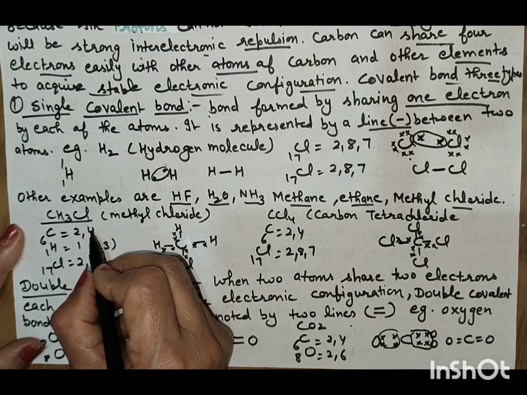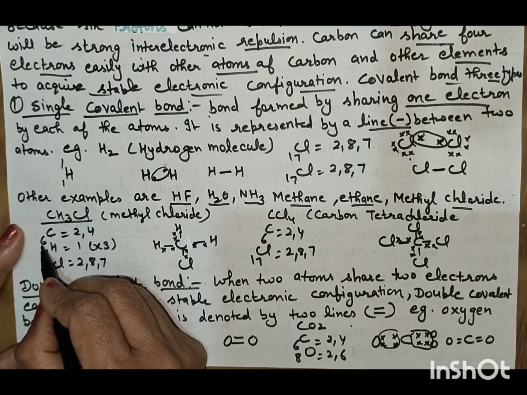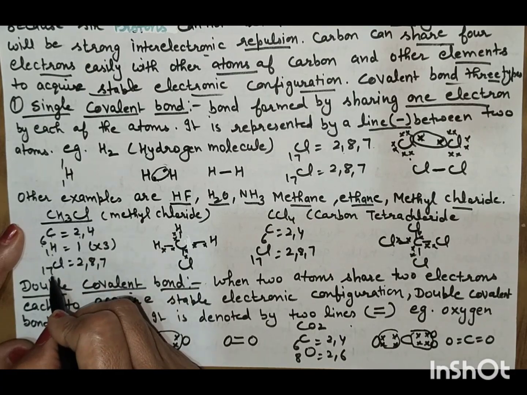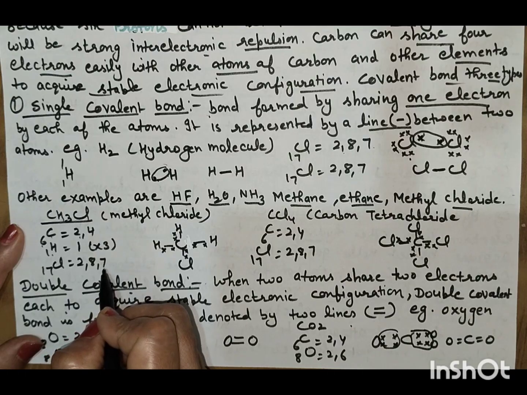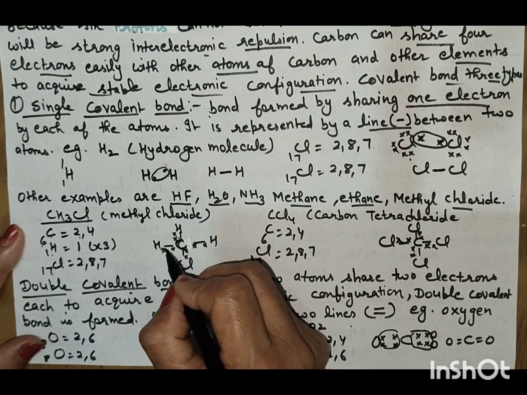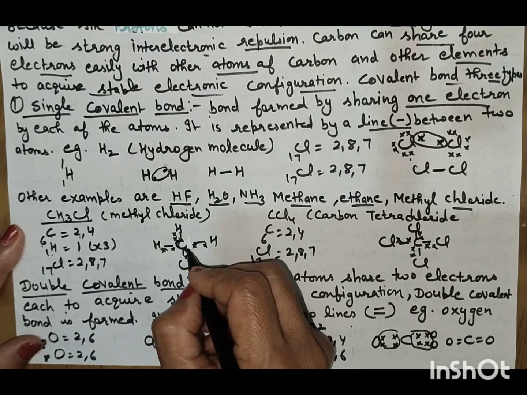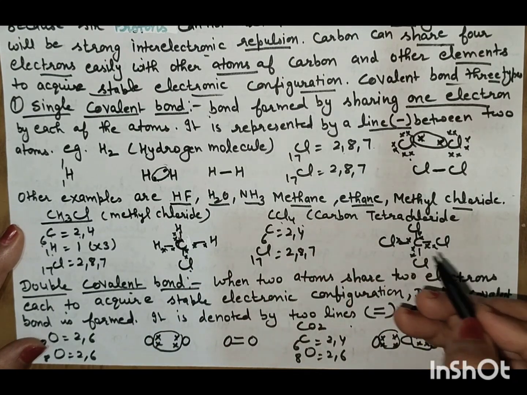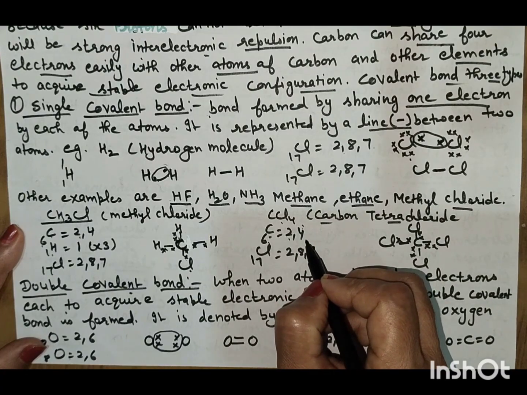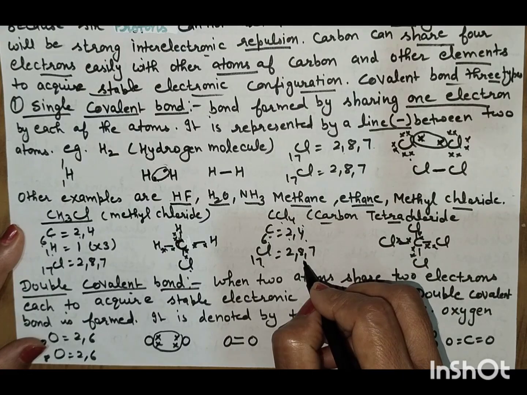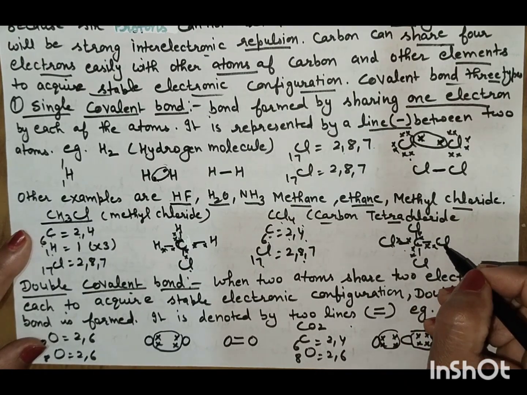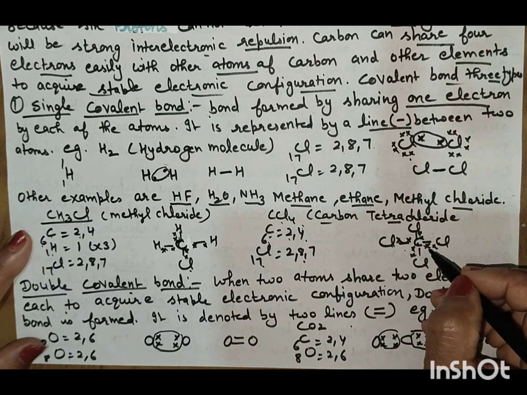If we take the example of CH3Cl, methyl chloride, carbon has atomic number 6 and electronic configuration 2, 4. Each hydrogen has 1 electron in its valence shell, and chlorine has atomic number 17 and electronic configuration 2, 8, 7. Carbon shares 1 electron with each of the three hydrogens and 1 electron with chlorine. Similarly in CCl4, carbon tetrachloride, carbon shares one electron with each of the 4 chlorines and forms single bonds.